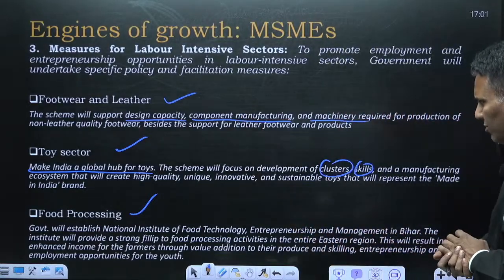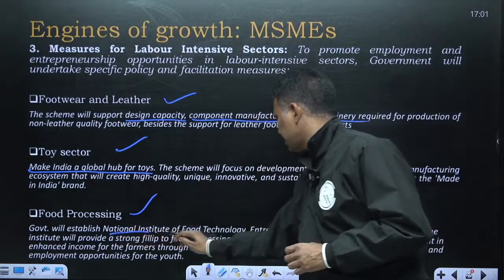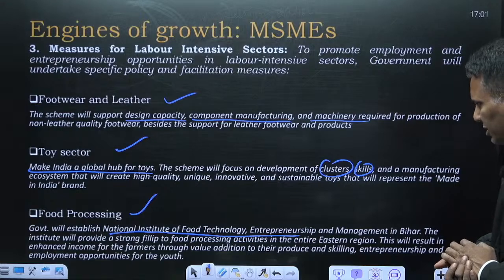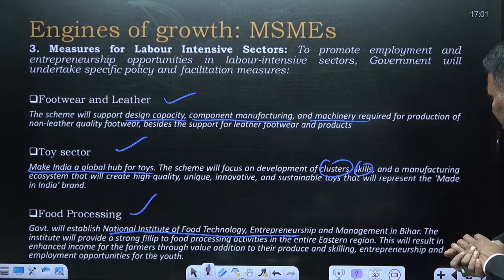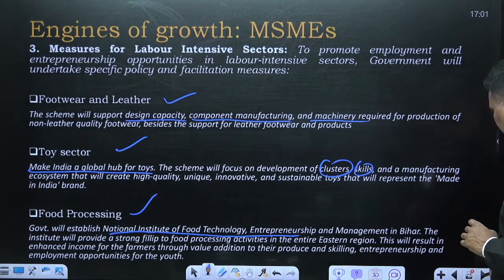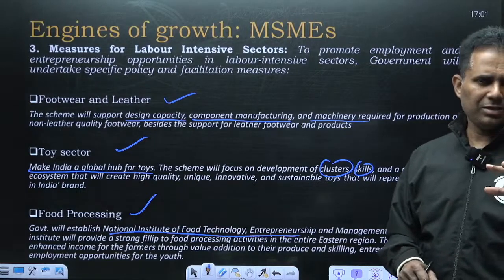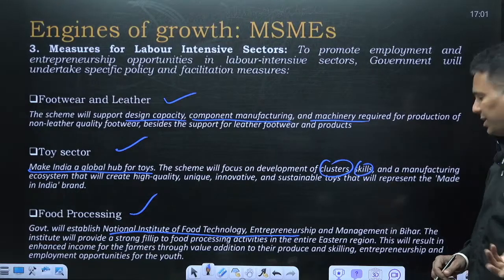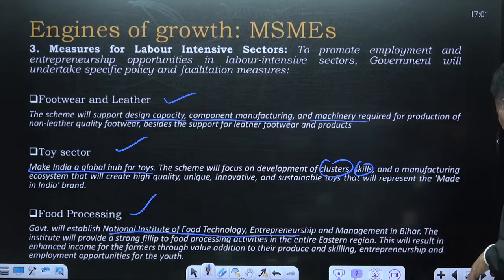Food processing, government will establish a National Institute of Food Processing in Bihar. The institute will provide a strong fillip to food processing activities in the entire eastern region. So on MSMEs, there is a major focus on labor-intensive sectors like food processing, toys and footwear.